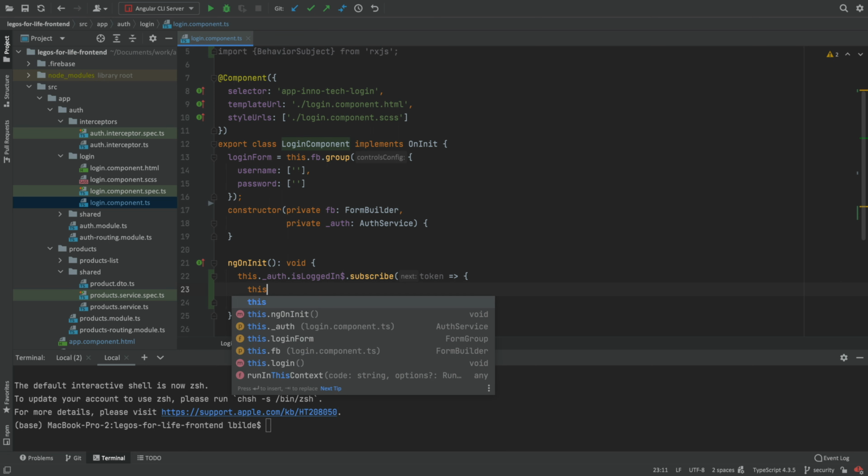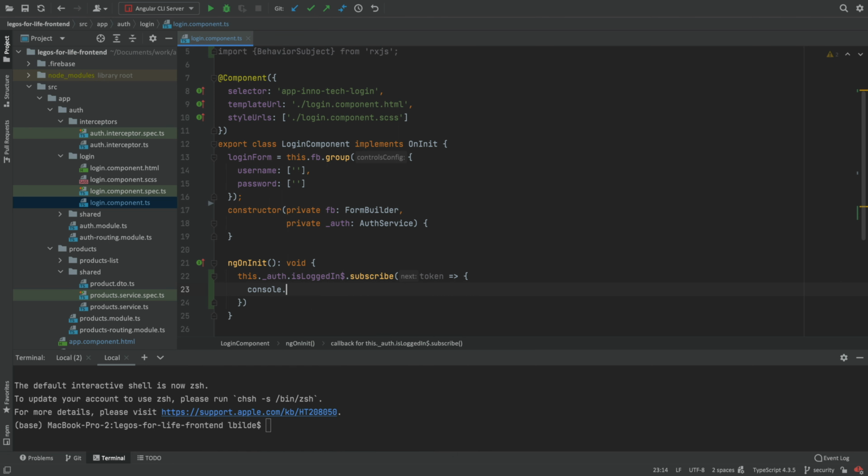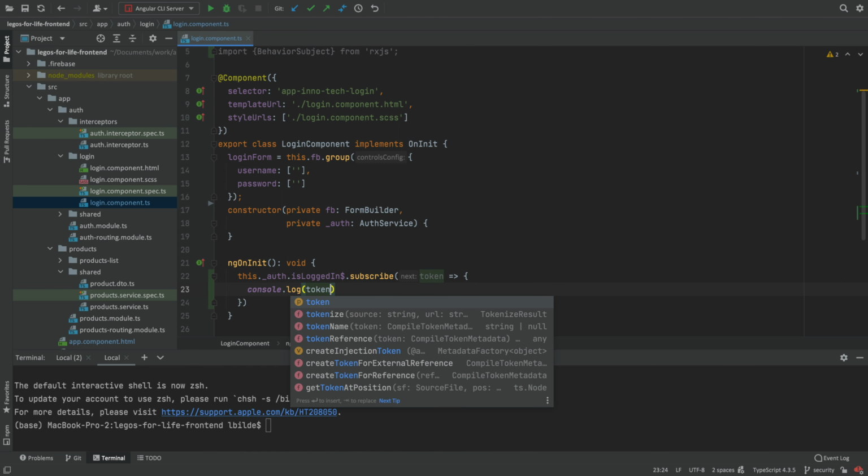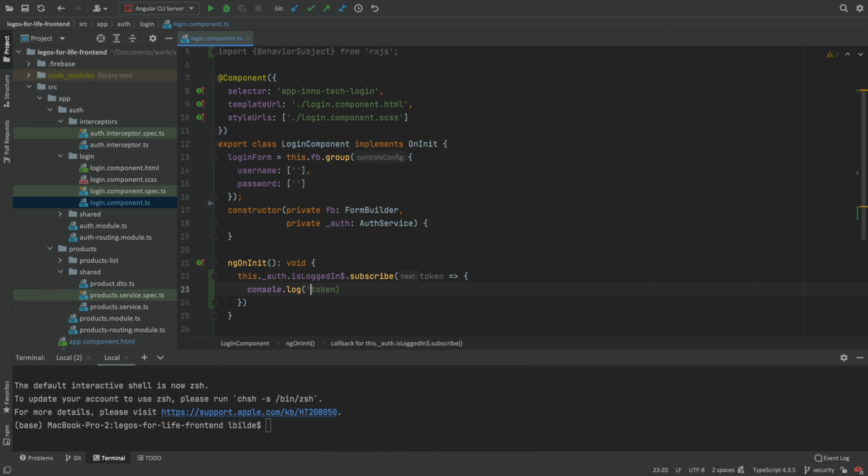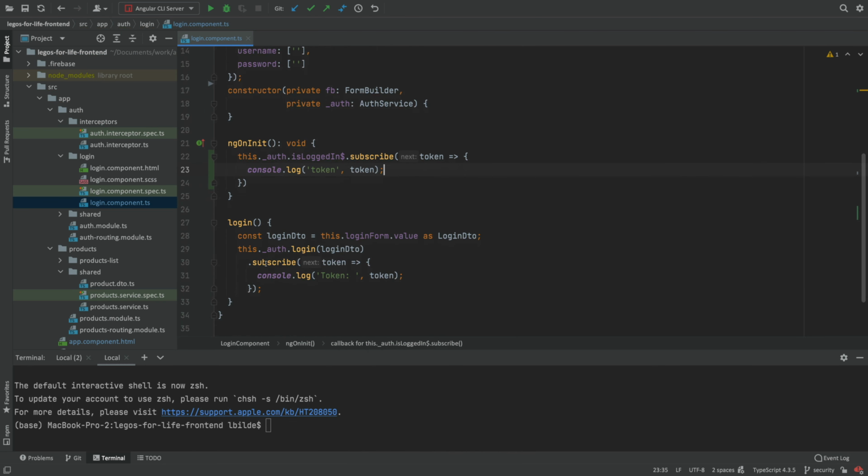So this means that if we say console.log and we pass in the token right here like this, and we'll also put in a string so we can see the token probably. So we'll say 'token', comma, token like this, and then we'll actually pass out that token right there into the console. I'll just comment this out for now. We'll get that back later, but I don't want to kind of confuse these two later on.